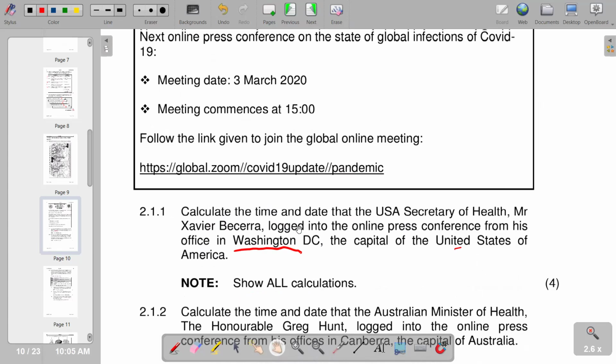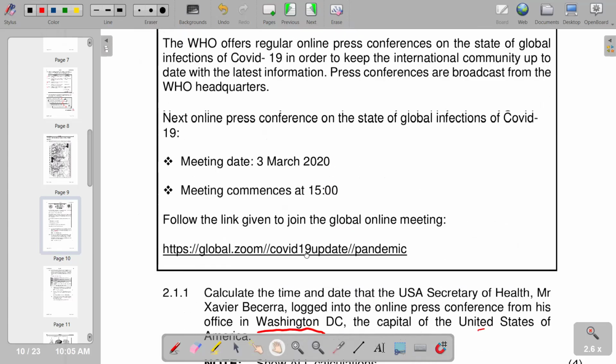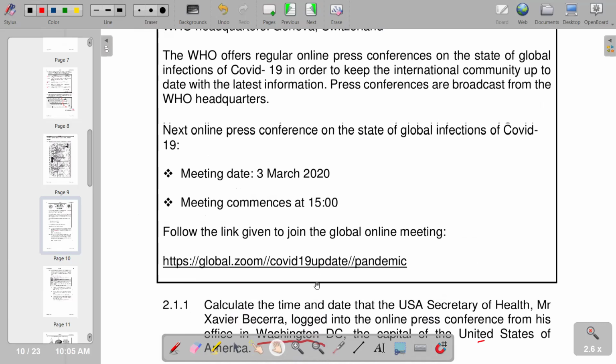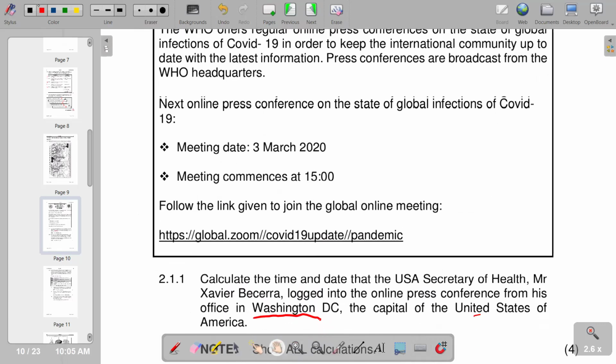So we check when we have the commencing time, which we are given here as 1500 hours, and of course, this is on 3 March.